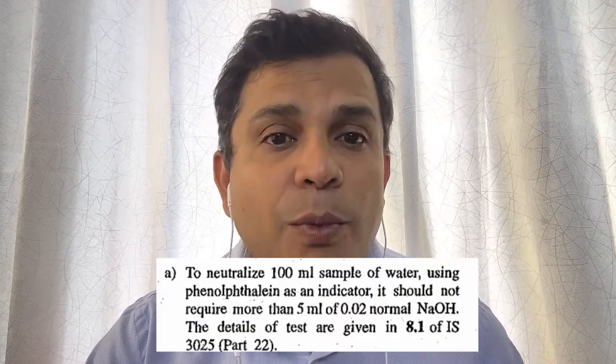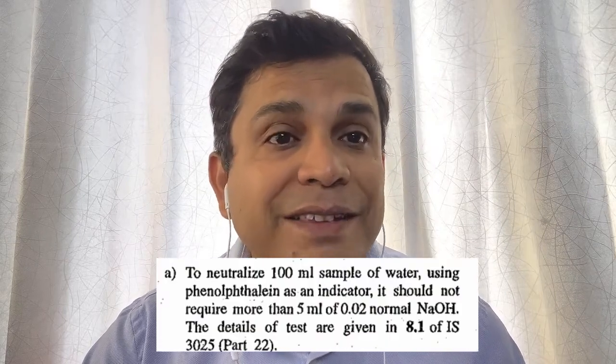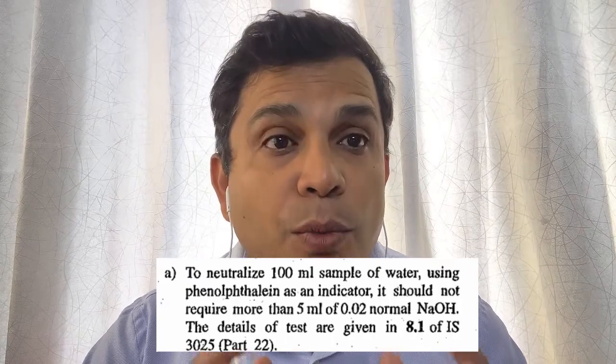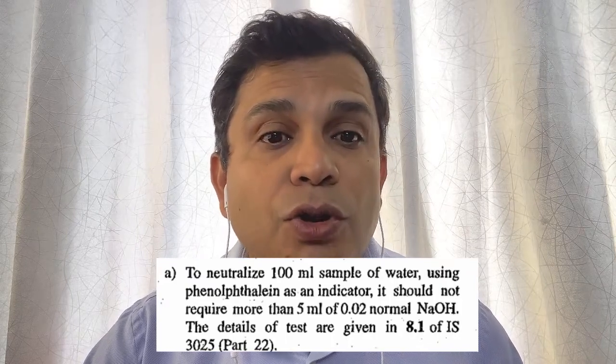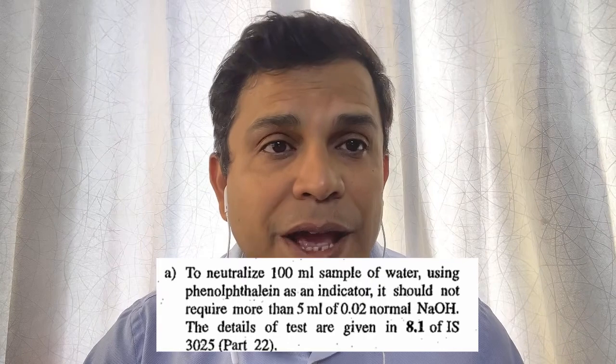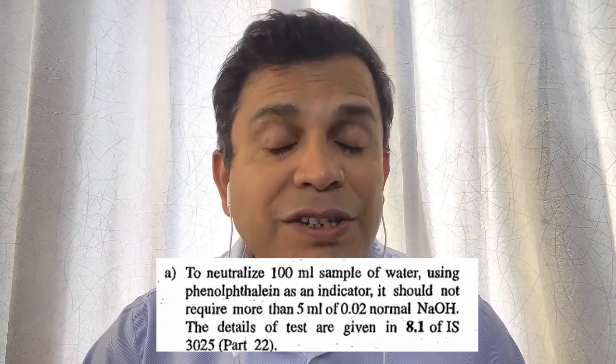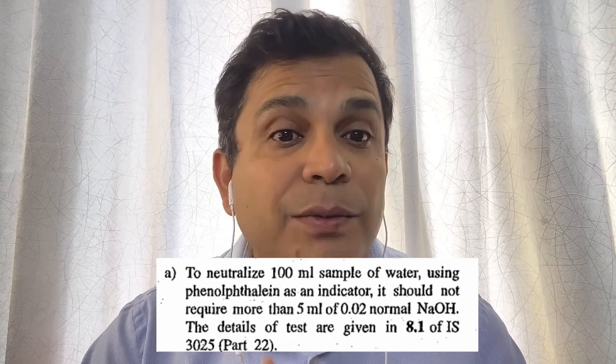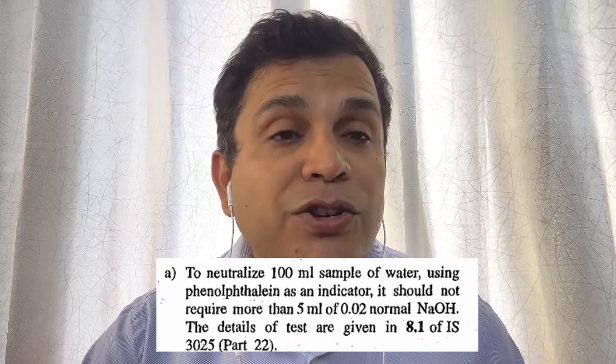Now we need to do the water test, and that is IS 3025 part 22 and part 23. It is given how to do the water test. So what is the requirement? To neutralize a 100 ml sample of water using phenolphthalein as an indicator, it should not require more than 5 ml of 0.02 normal NaOH. The details of the test are given in IS 3025 part 22. So you need to find out that a maximum of 5 ml of 0.02 normal NaOH is required to neutralize 100 ml of water.